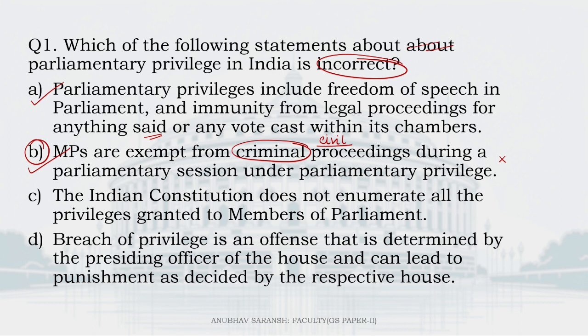The Indian Constitution does not enumerate all the privileges granted to MPs. This is correct. In fact, it runs more through rules as well as conventions in the House as opposed to the provisions clearly mentioned in the Constitution. So this statement is also correct. And D, breach of privilege is an offence that is determined by the presiding officer of the House and can lead to punishment as decided by the respective House. This is also correct. So B is the only incorrect statement.